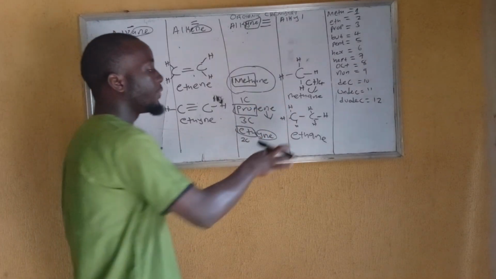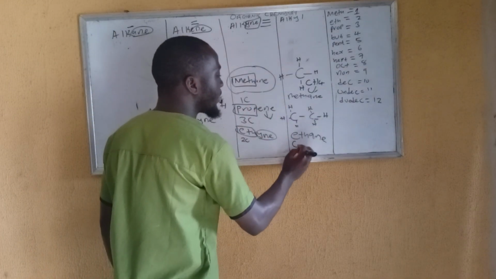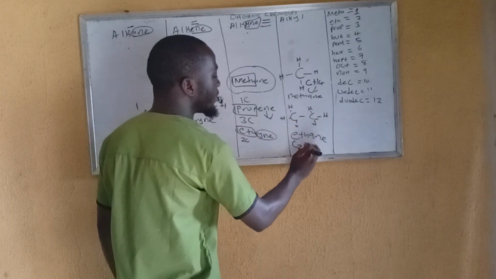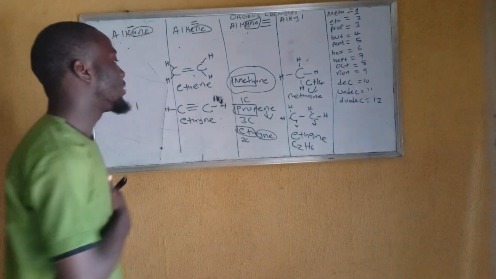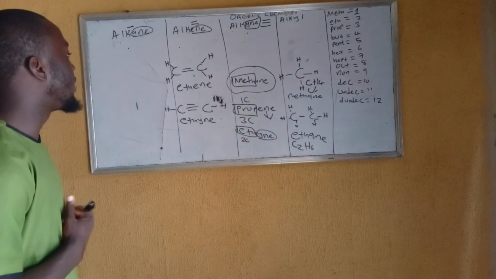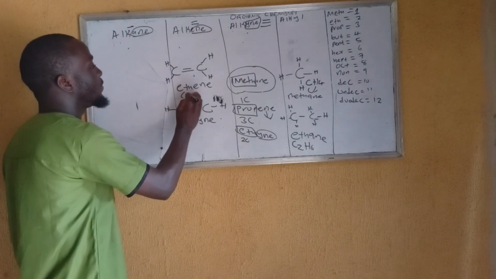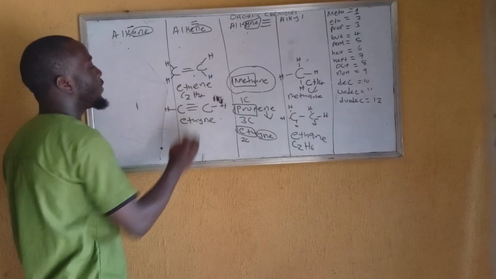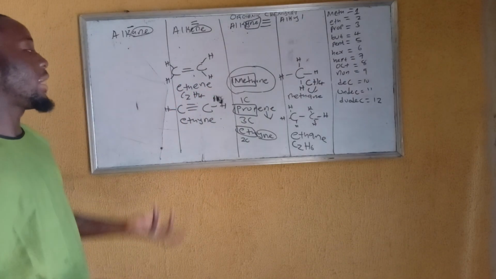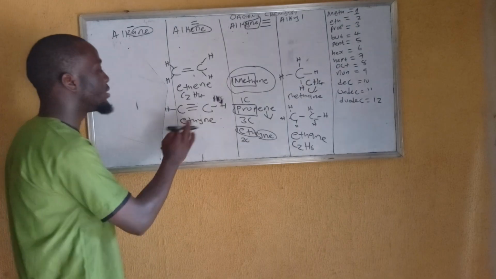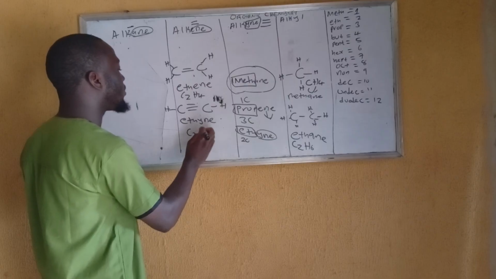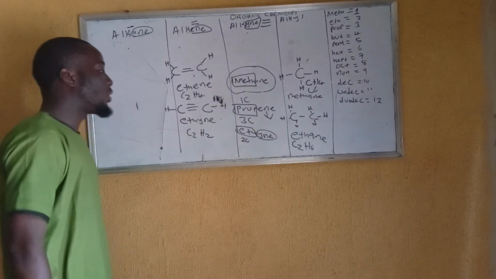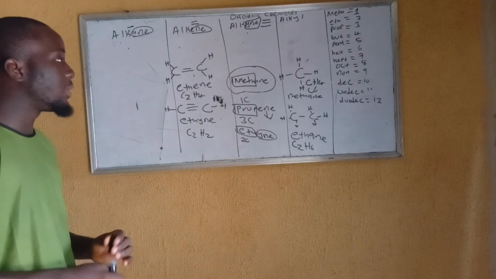Are you getting me? How many C is there? 2 C. How many H is there? 6. C2H6 is called what? Ethane. Which other one? How many C is here? 2. How many H here? 4. C2H4 is called what? Ethene. And how many C is here? 2. How many H is here? 2. C2H2 is called what? Ethyne. These are the basics you need to know.